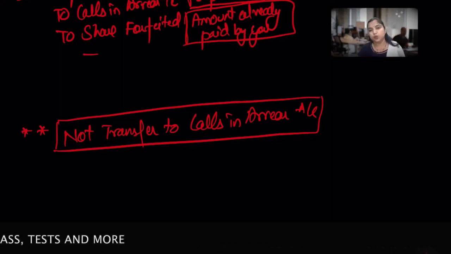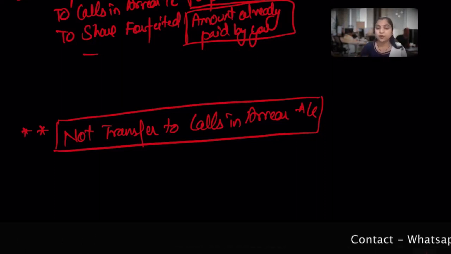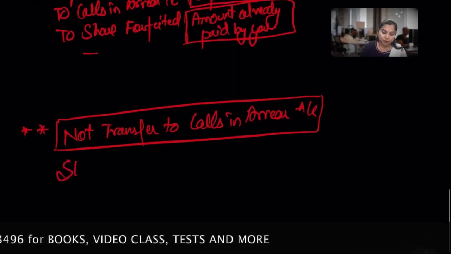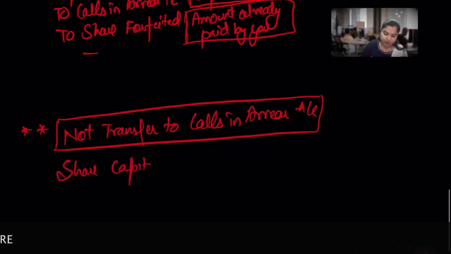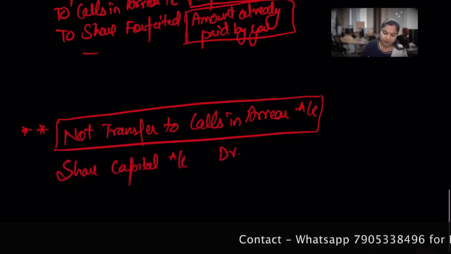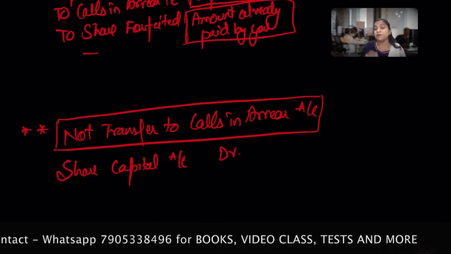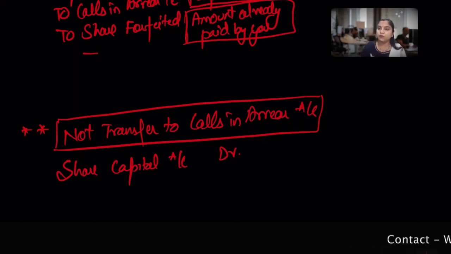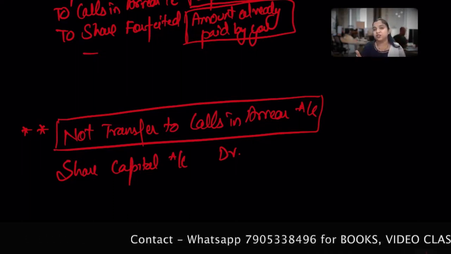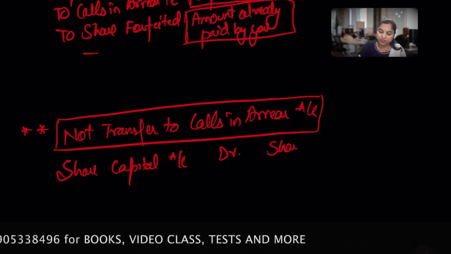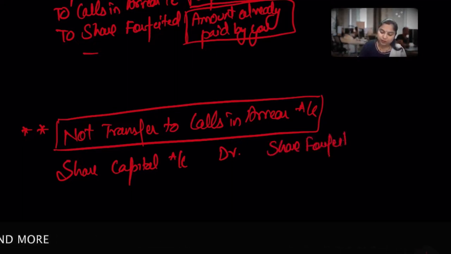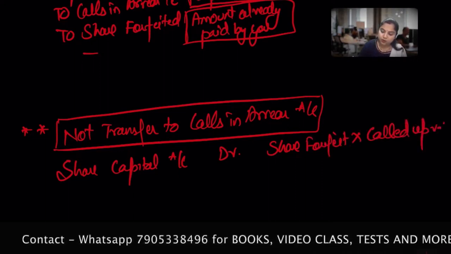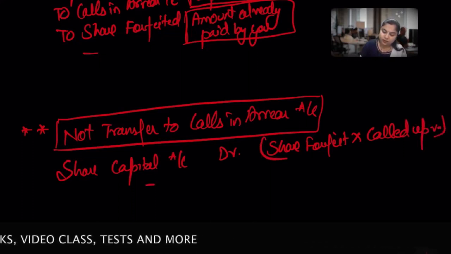So there might be a situation when you don't want to transfer it, or don't think to transfer it into a calls in arrear account. Not to worry. What we do is, again, share capital account debit. Hope you can gather why we are doing it on the debit, because we are going to forfeit your shares now. So again with the share forfeiture, the number of shares, say in your case 100 shares, into called up value per share.